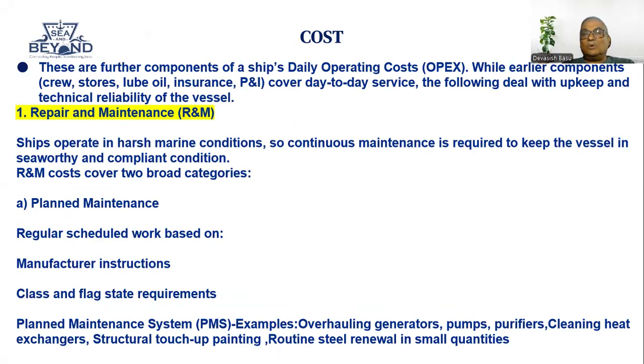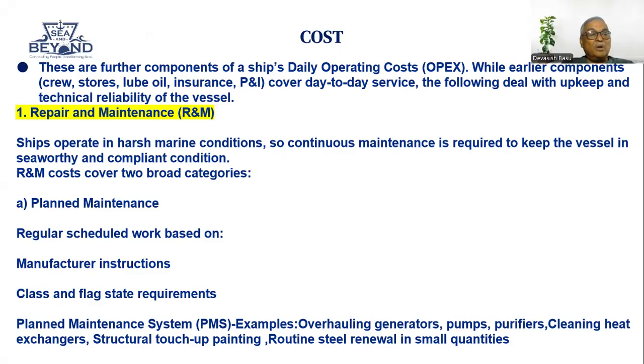Okay. So there are further components of a ship's daily operating cost, OPEX. While the earlier components, crew, stores, insurance, covered day-to-day services, the following deal with upkeep and technical reliability of the vessel. Now, we have got repair and maintenance, R&M we call it. That will come under OPEX cost. Every day you need to have repair and maintenance. The ship operates in harsh marine conditions, so continuous maintenance is required to keep the vessel in seaworthy condition.